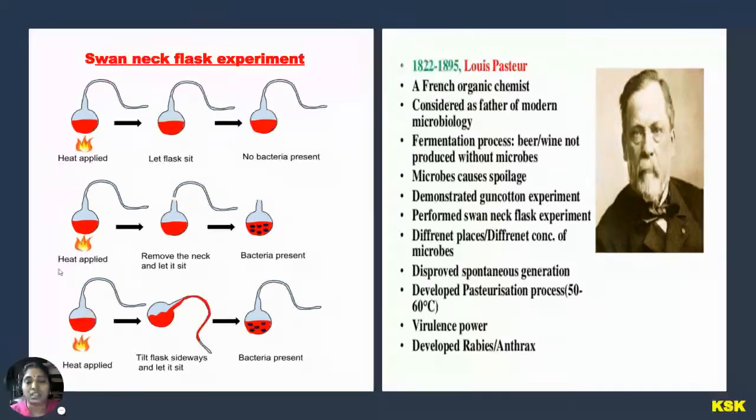In the second experiment, he took another swan neck flask with culture medium and applied heat, the same concept, but he removed the neck and kept it aside. See, this is the neck of the flask, which he has broken here. When it is broken, the culture medium in the flask is more exposed to the air. As I told in the starting class, microorganisms are everywhere.